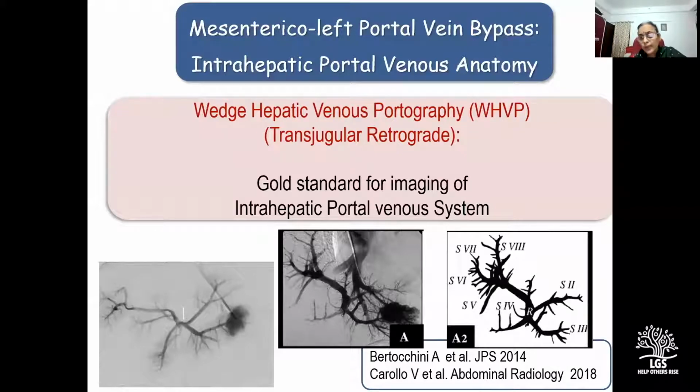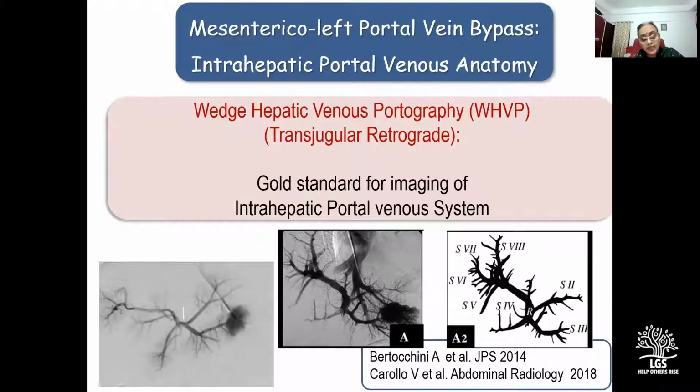So it is worthwhile going over the history of evolution of imaging modalities for the intrahepatic portal venous system for mesorex bypass. When Dr. Deville Tigoya published his first experience with mesorex bypass in the year 1992, they began with a preoperative Doppler ultrasonography and combined it with an intraoperative direct portography, meaning that at surgery, they cannulated an umbilical vein and injected contrast through it. If the anatomy was suitable for a mesorex bypass, they proceeded with it, or else they shifted over to a distal splenorenal shunt.